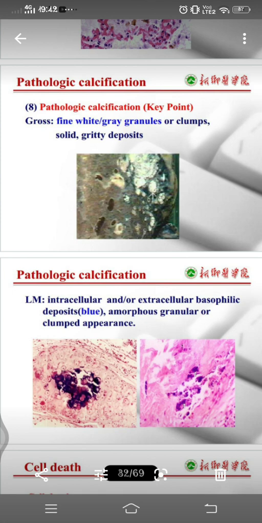And the deposition of calcium in the normal tissue is called metastatic. Even sometimes in normal tissues the calcium deposits, and that is known as metastatic calcification. So it's always secondary to some derangement in calcium metabolism, that is hypercalcemia. So this also belongs to metastatic calcification, that is, it's always secondary to some derangement in calcium metabolism.